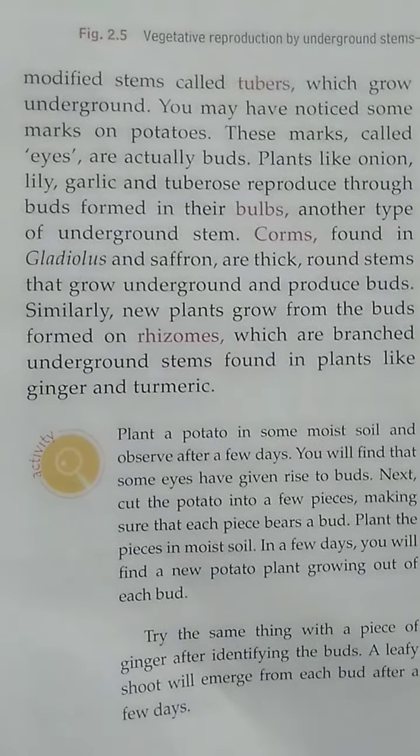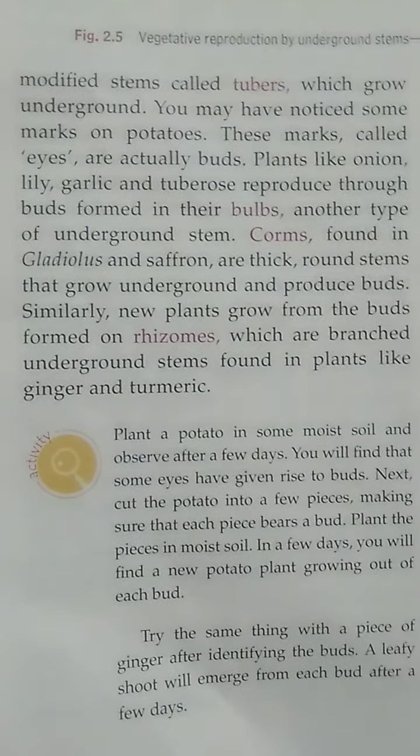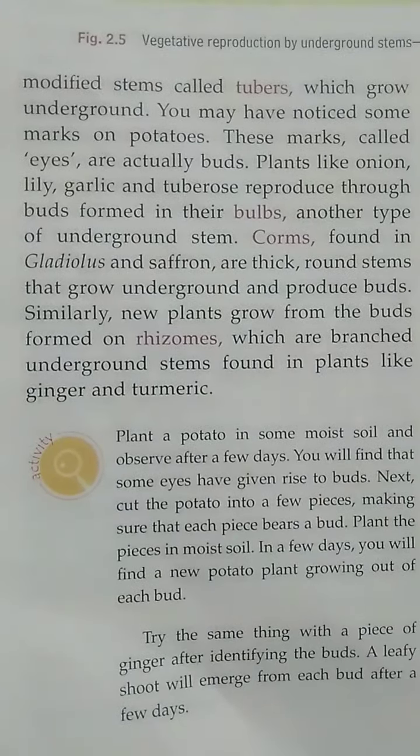Then corms are actually the underground stems in gladiolus and saffron, and from the buds of these underground stems also we can produce new plants. Now in case of ginger, the new plants grow from the buds, and these gingers are actually branched underground stems, and they are found in plants like turmeric also.